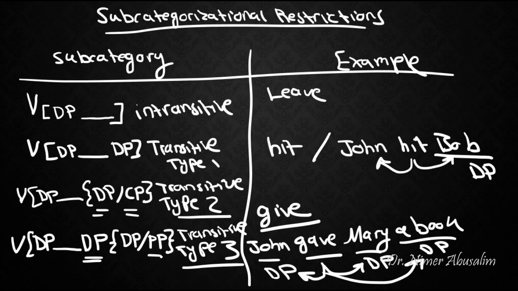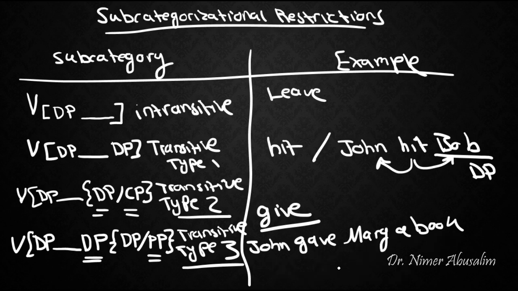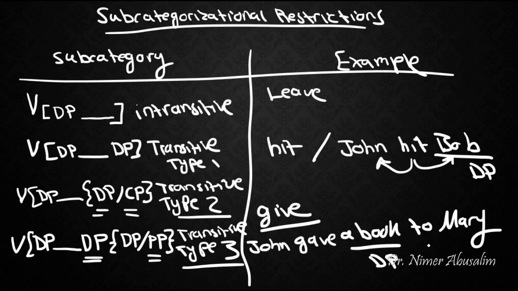Let's take the second option, prepositional phrase, and show an example of that. Instead of John gave Mary a book, we could easily say John gave a book to Mary. And so we have here a DP and here a PP instead. That would be the second option here.